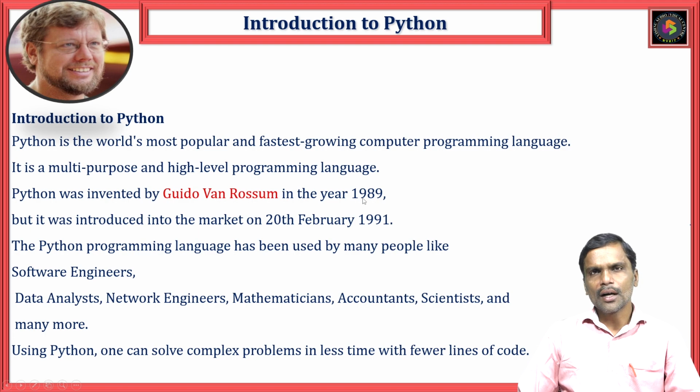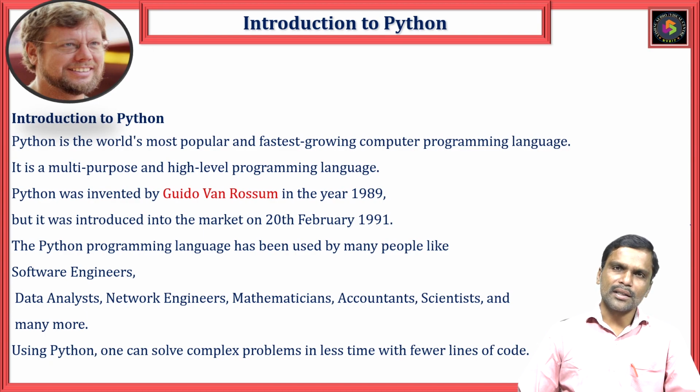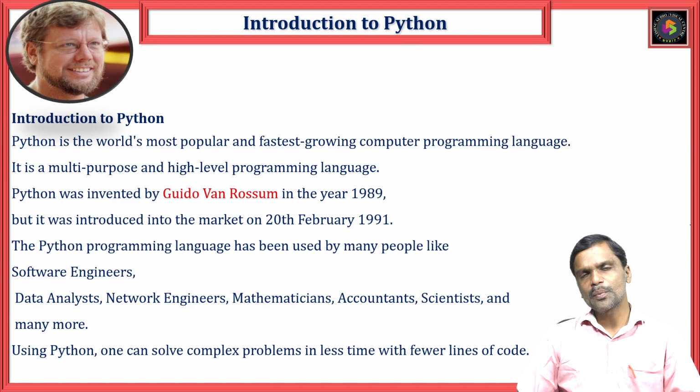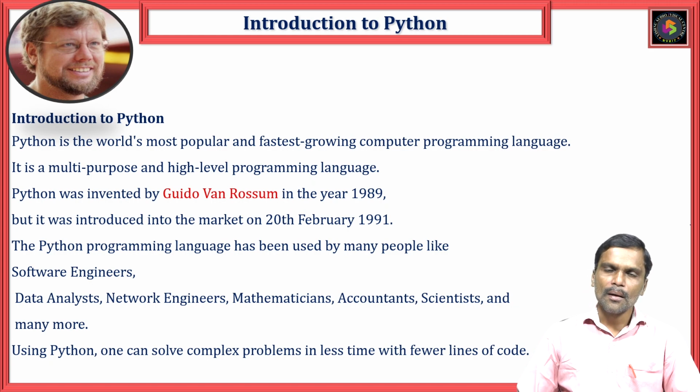When he started the invention of Python, because of his interest in that name, he gave it the name Python, because that name is unique. We didn't find that name anywhere. He was fascinated and gave that name as Python. So Python was invented by Guido van Rossum in 1989 and released in the market on 20th February 1991, and the name was taken from the Monty Python TV series.